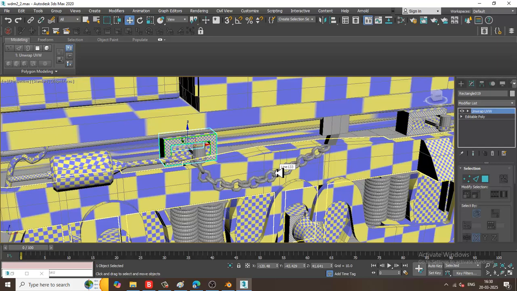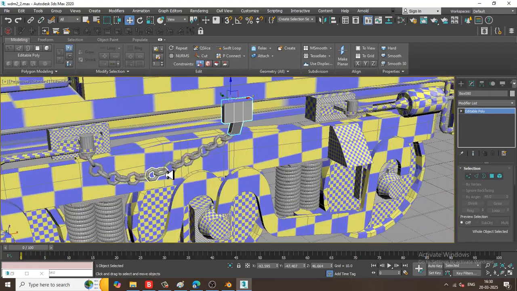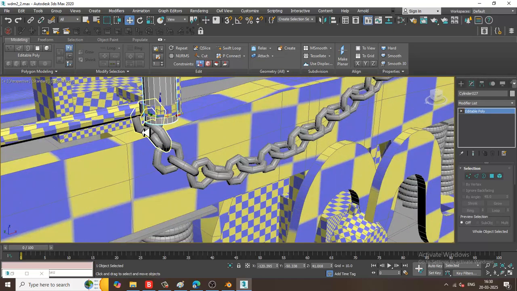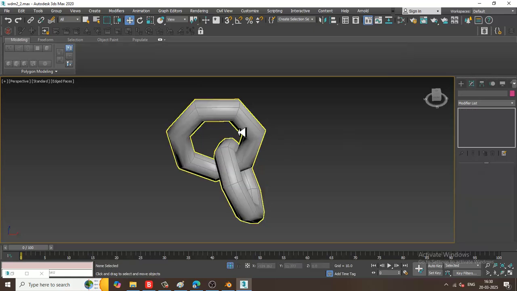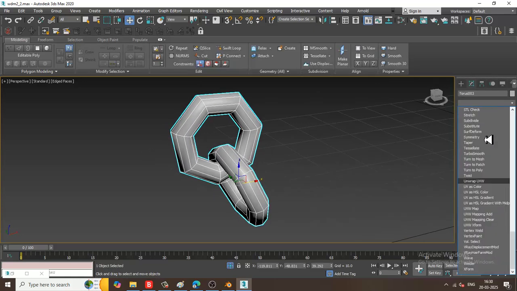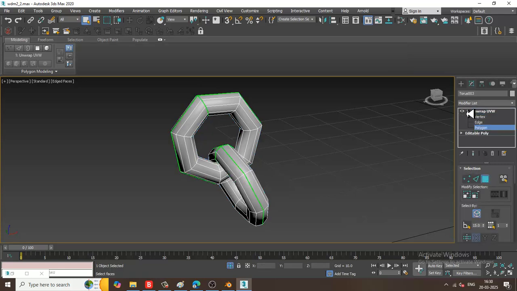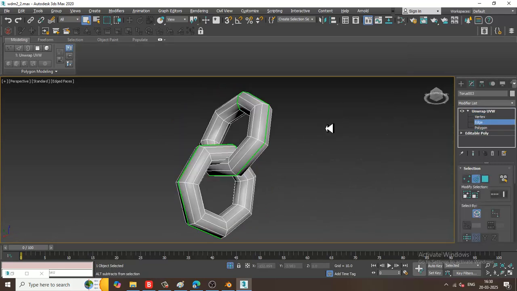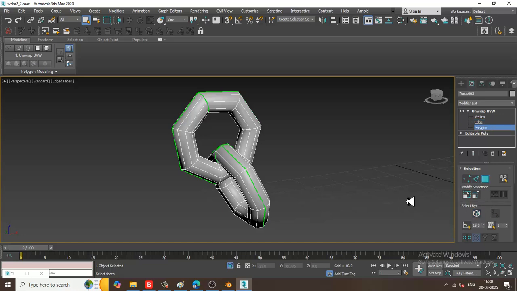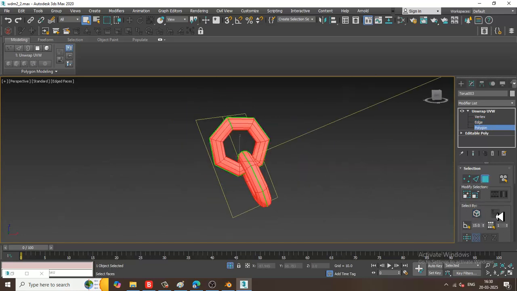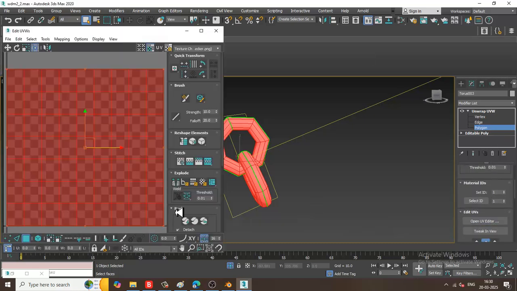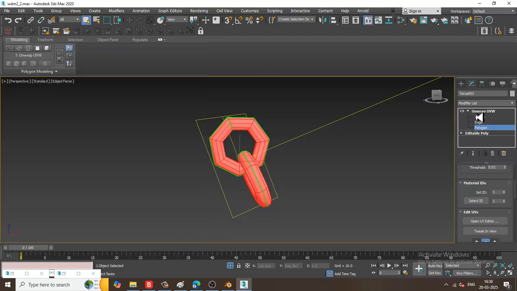Now this part is left out. The only thing over here is the chains and all this. So this is a single element. So let's give unwrap UVW. That's very quick, not a problem. That's already cut out, you can see this. So let's select just the polygons, all, open UV editor and say quick peel. That's it.